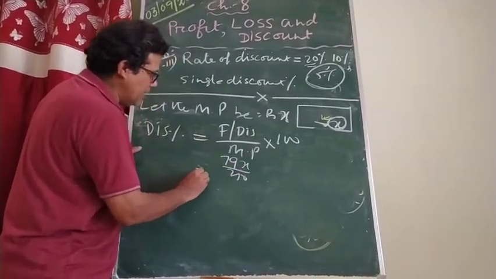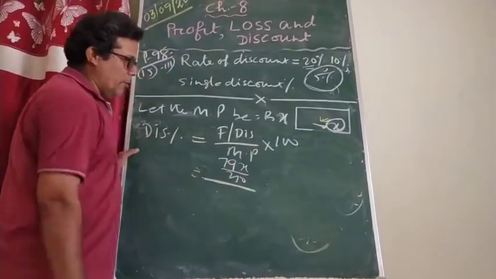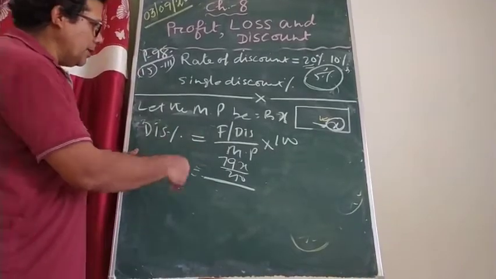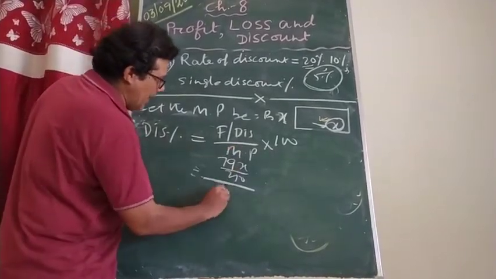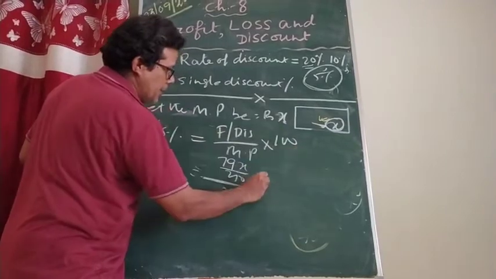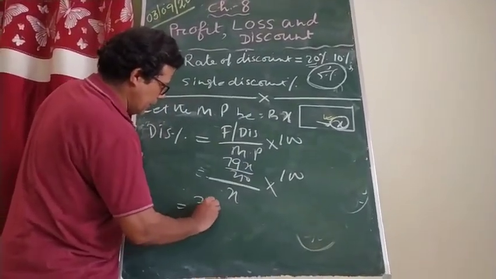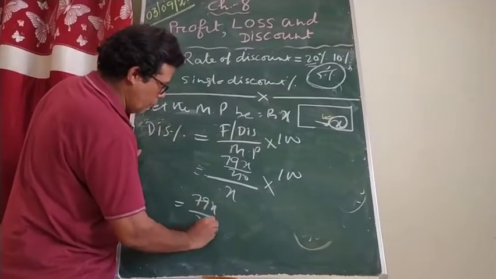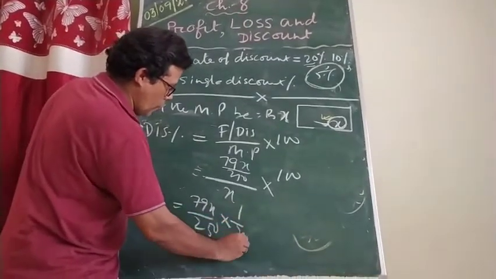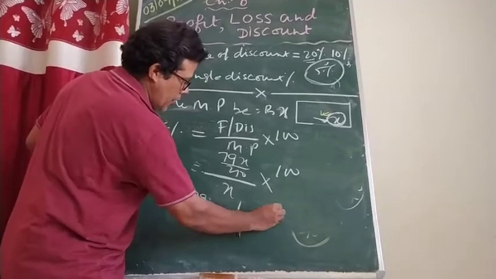That's the discount I received, divided by MP. What is MP? x, into 100. So it is 79x by 250 into 1 by x into 100.